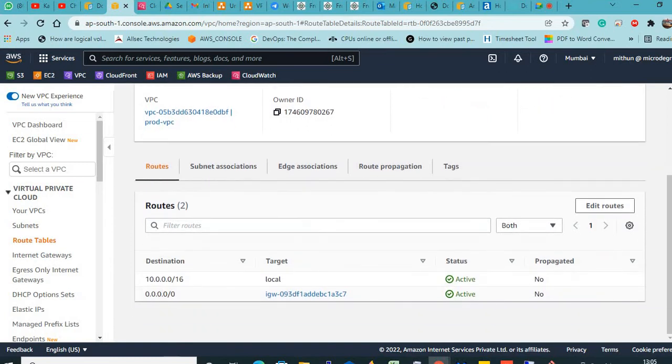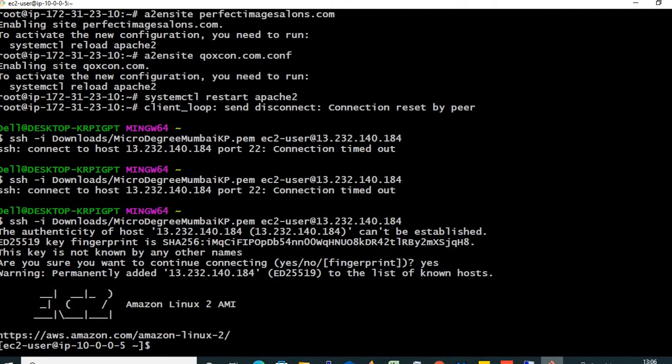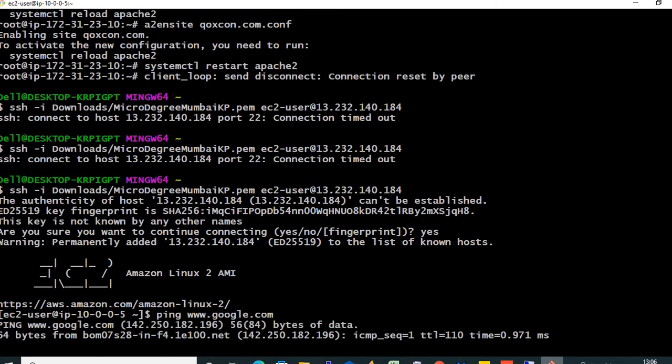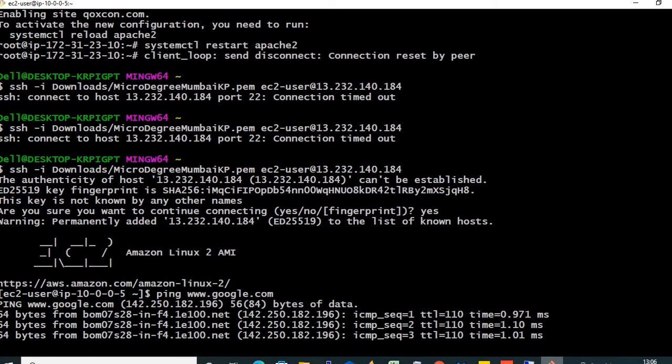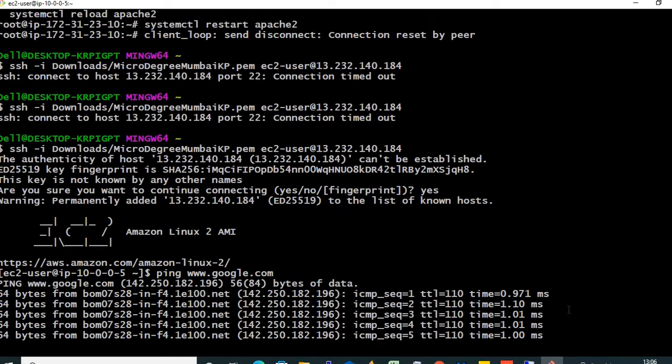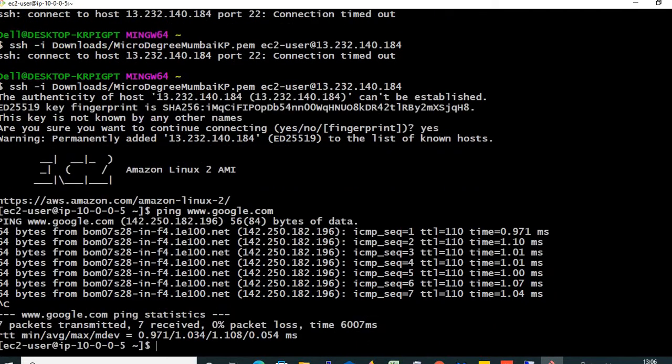Okay. So now I am inside the EC2 machine. See, now I am able to ping www.google.com. Yes, I am getting the response. See. So this was the concept of internet gateway.